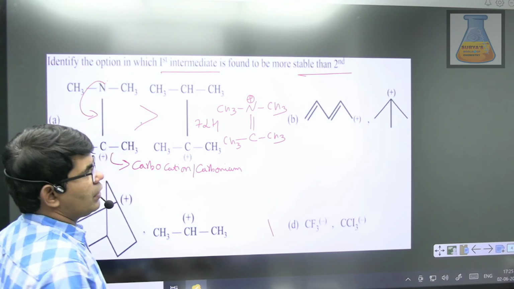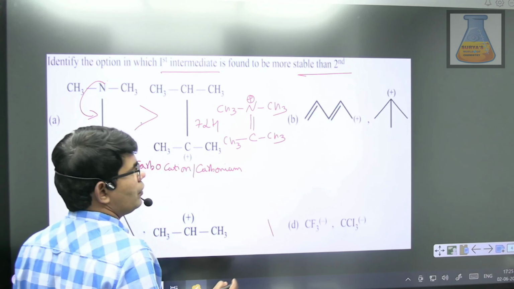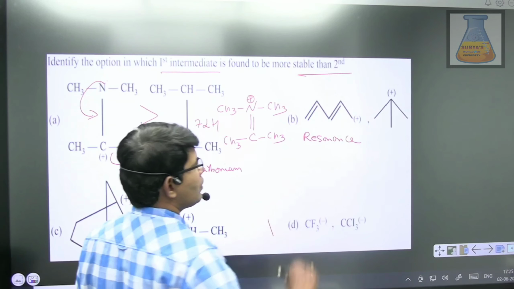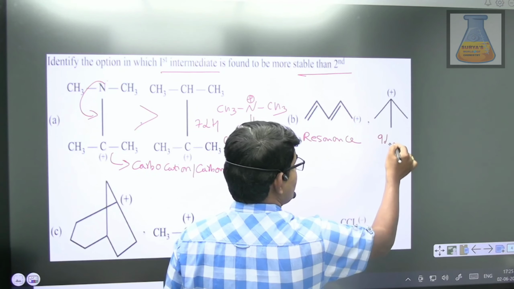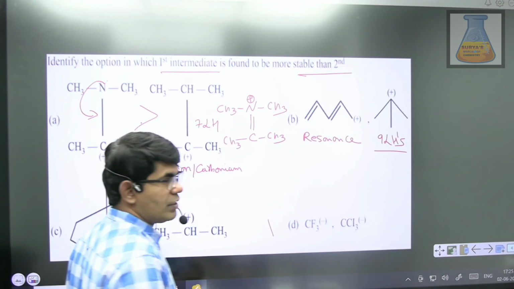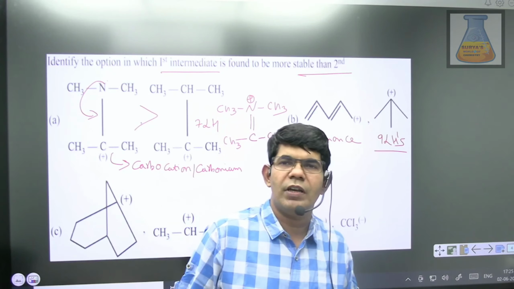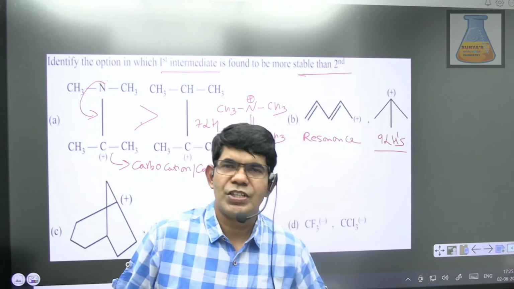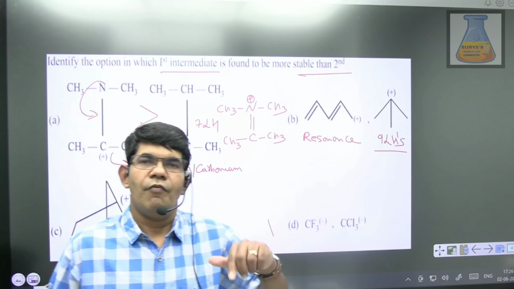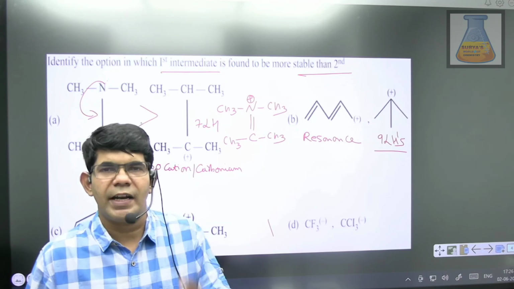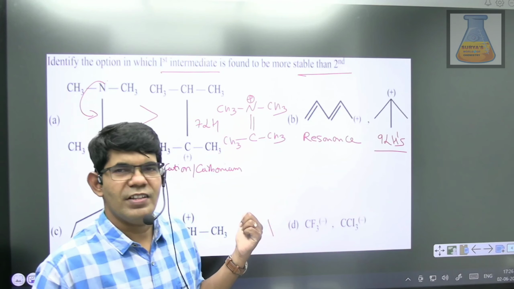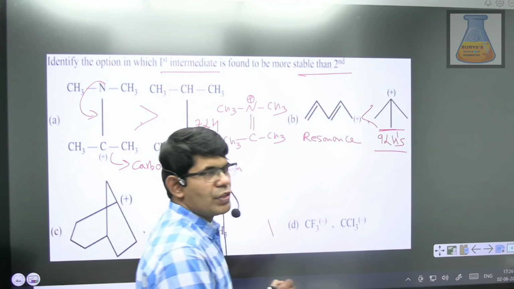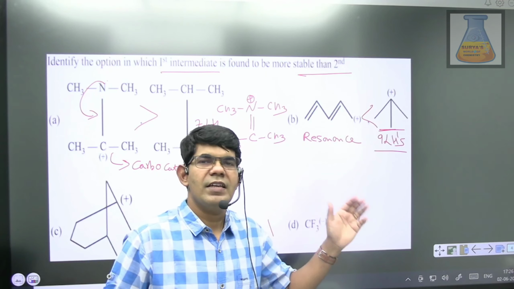In the second one, you have a positive pi conjugation which can actively involve in resonance, versus another system which is a 9 alpha hydrogen system, guys. This is a very important concept. Usually, we always know that resonance dominates over hyperconjugation or inductive effect. But there is one condition, like in this case, where maximum hyperconjugation and maximum inductive effect dominate over resonance. In such a case, this one will be more stable. The first intermediate will be less stable than the second one.